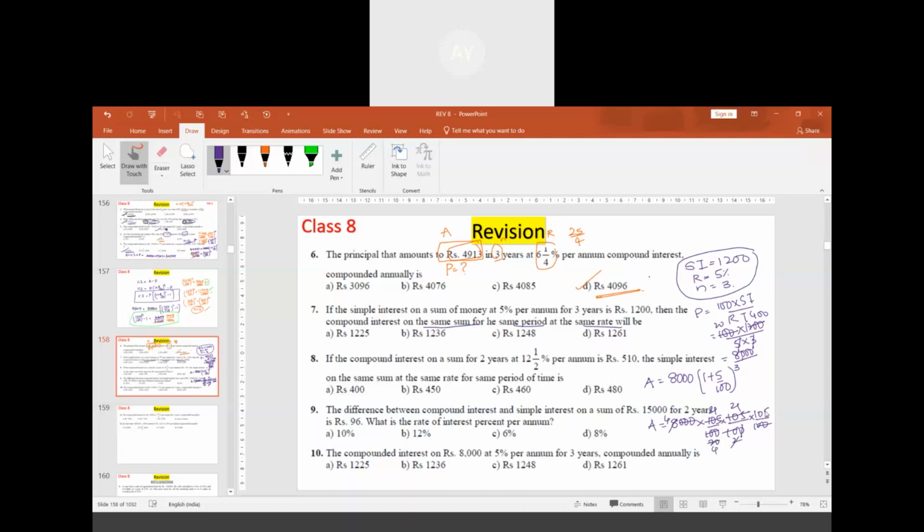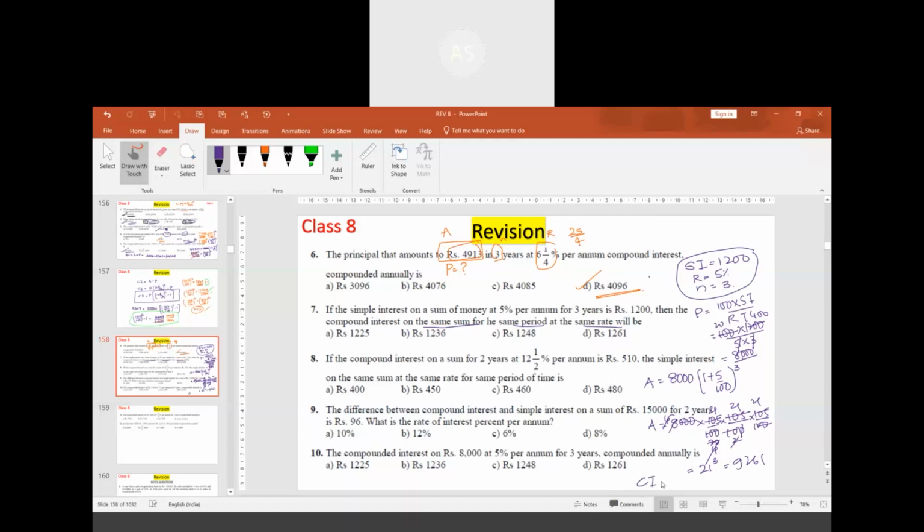This will be 4 times, this is 21 times. 4 and 4 will get cancelled. We will be getting 8 into 21 cube. 21 cube is 441 into 21, which is 9261.